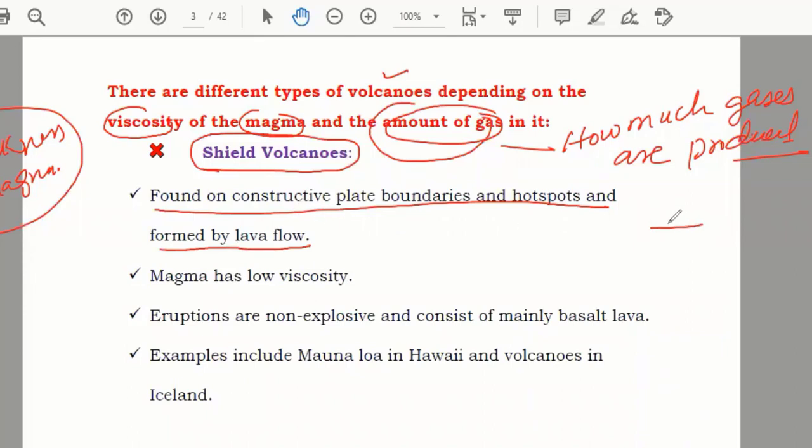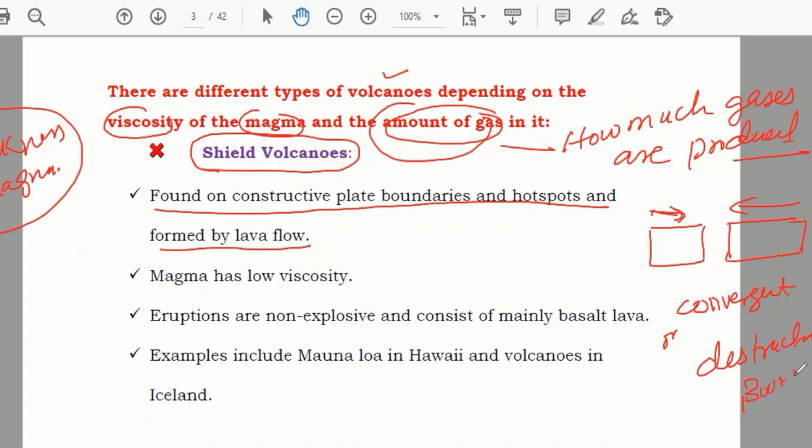If you remember, we discussed the movement of tectonic plates. We said that if two plates are moving towards each other, it is known as convergent or destructive boundaries.